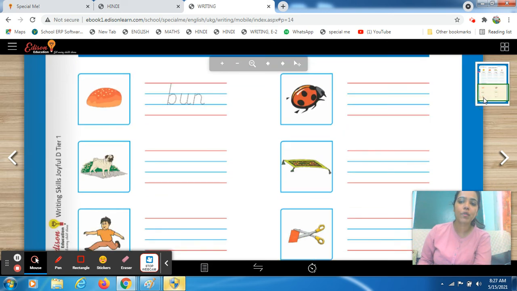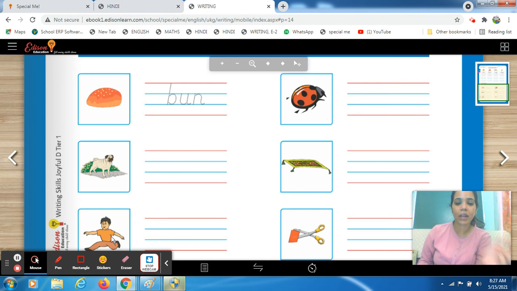Let's see what we have to do over here. Again, there are pictures given to you. You have to write the correct word in the given space. First of all, see the picture very carefully and recognize what is given in it. See, what is this? This is a dog, right? But what is its breed name? It's pug, right? Now, what is the boy doing?